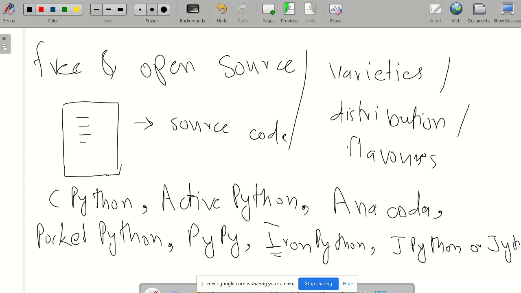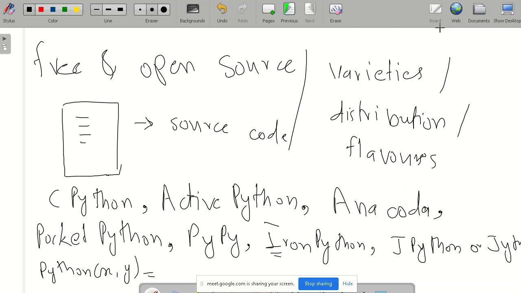Then there are many others like Python(x,y). So based on our requirement we will use these varieties or distributions of Python.